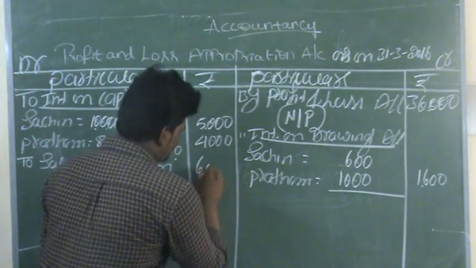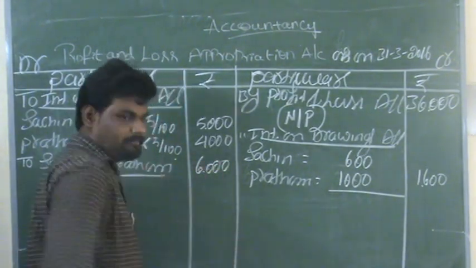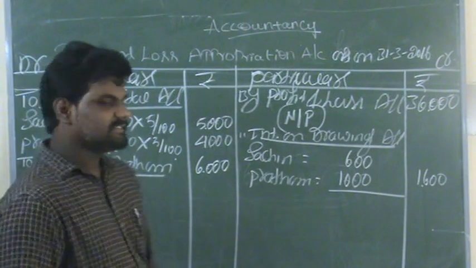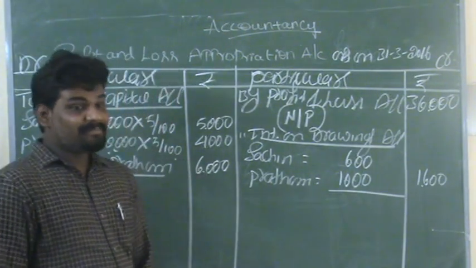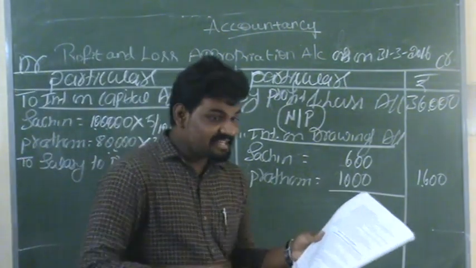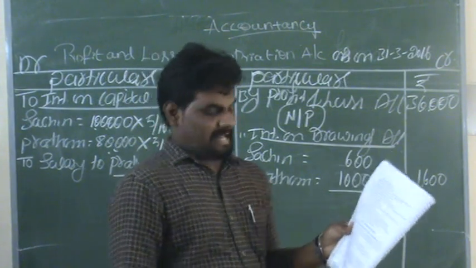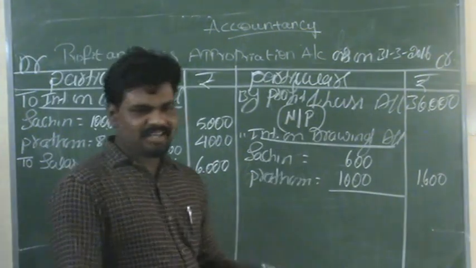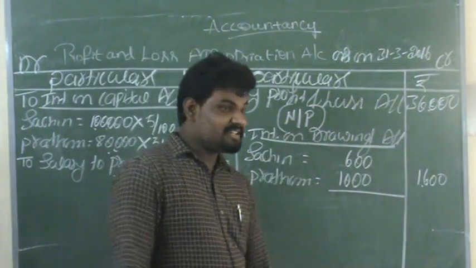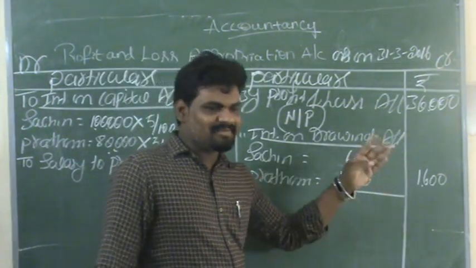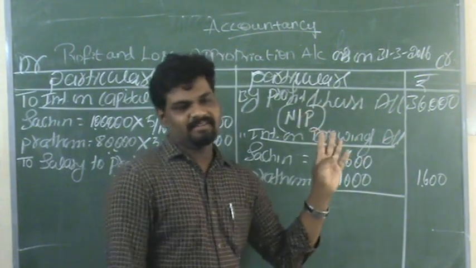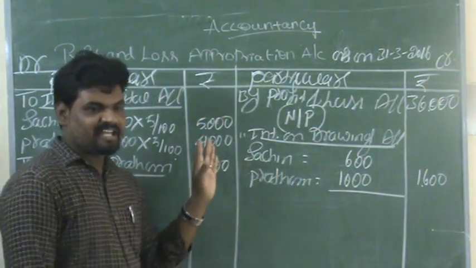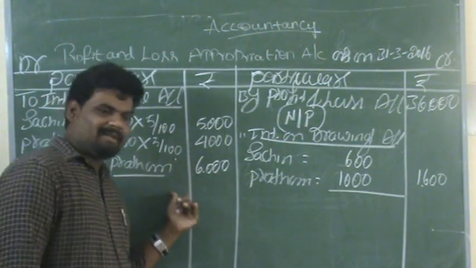We record that in the amount column. In the same third adjustment, there is one more transaction, that is commission to Sachin rupees 4,000. First of all, commission is an expense, right? Commission is an expense, and we record it in the debit side only.